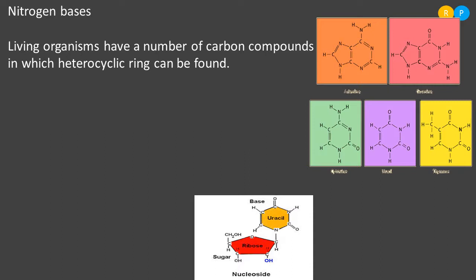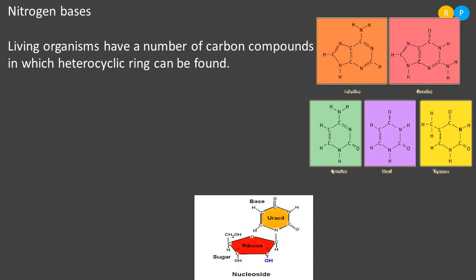What do you mean by heterocyclic ring structure? Just observe the molecular structure I have displayed on the screen. This is one of the nitrogen bases. If you observe the actual structure of the compound, we can see the nitrogen. Nitrogen is present prominently and the molecules present in that particular biomolecule are arranged in a cyclic way, right?